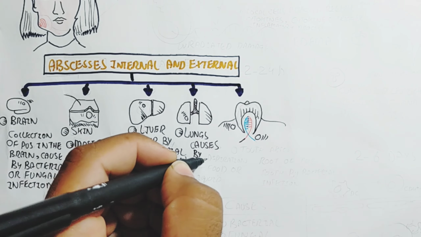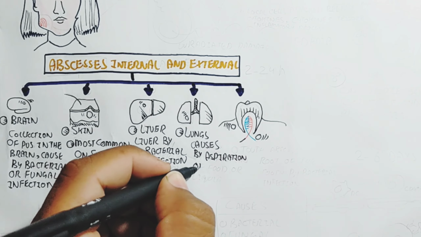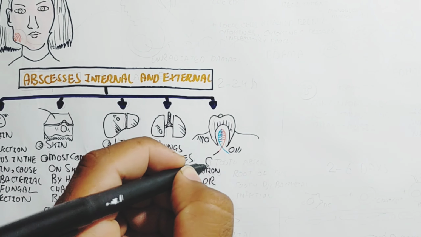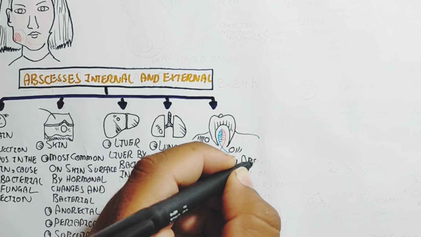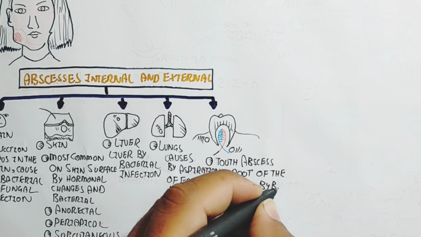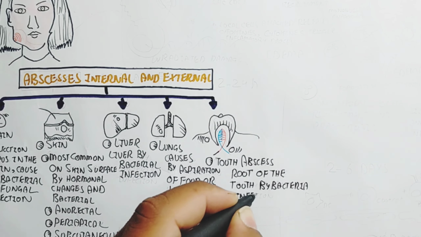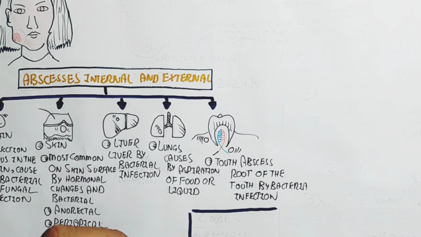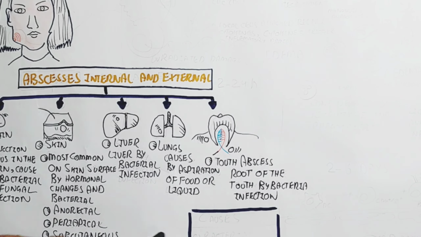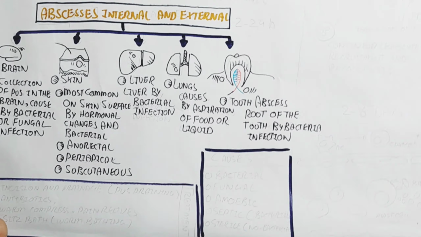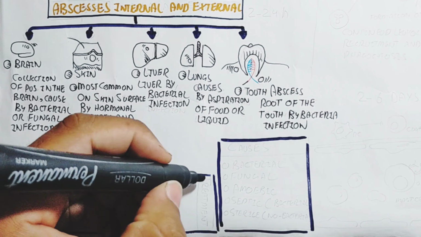Abscess severity depends on the situation. For example, more inflammation leads to a bigger abscess. Lung abscesses are basically caused by aspiration of food or liquid. Tooth abscesses are due to bacterial infection at the root of the tooth. So abscesses are internal or external depending on the situation. Now let's understand the causes as well as the treatment, and then we will understand the pathophysiological aspect.